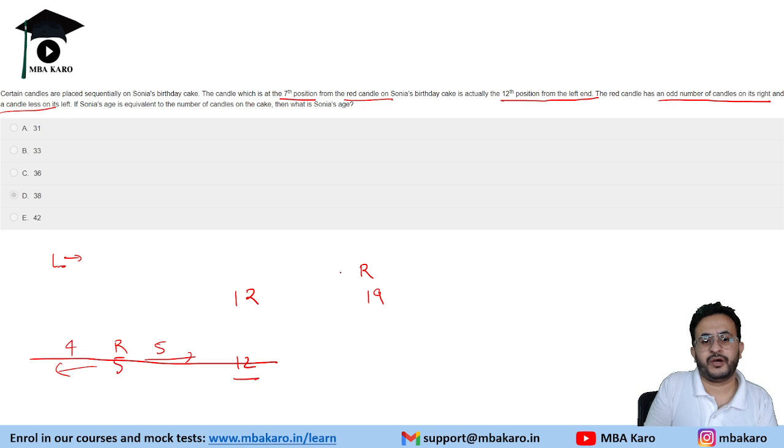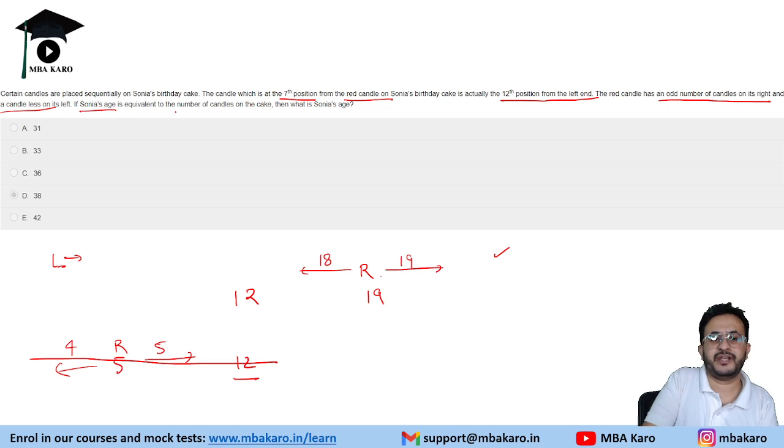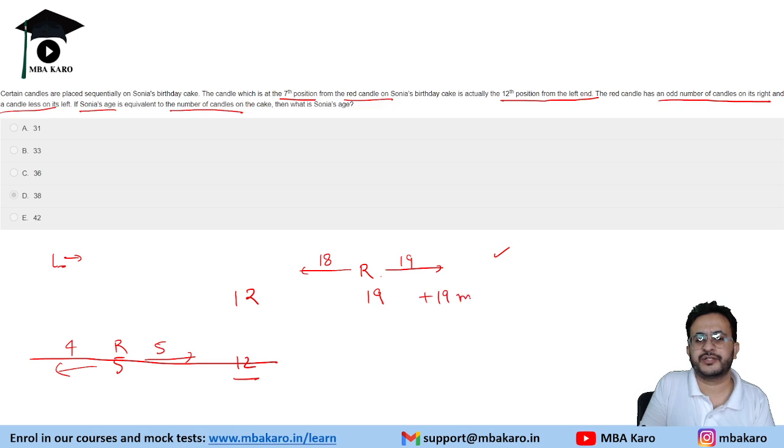Okay. Now, if you consider this scenario, it should have 18 candles to the left, because red is number 19, and 19 candles to the right. So this is the appropriate case. Now it further says that Sonia's age is equivalent to the number of candles on the cake. So red candle is 19 and there are 19 more candles. So that means total 38 candles, and then Sonia's age is 38.